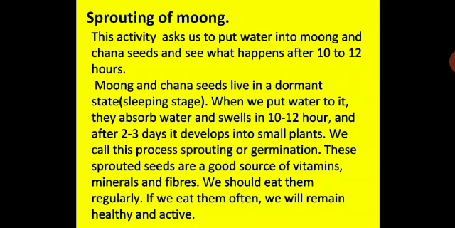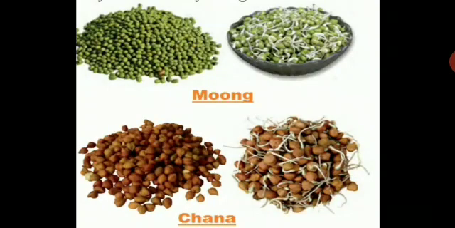So from here, you will write the definition of sprouting or germination only. These sprouted seeds are a good source of vitamins, minerals and fibers. We should eat them regularly. If we eat them often, we will remain healthy and active. We should include them in our diet regularly to keep ourselves healthy and active. Here you can see the moong and the sprouted moong, chana and the sprouted chana. You can try sprouting these at home, children.